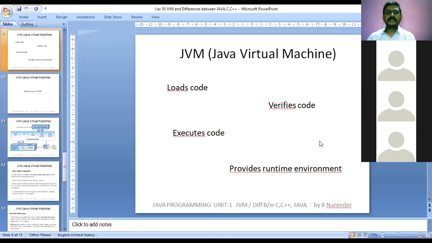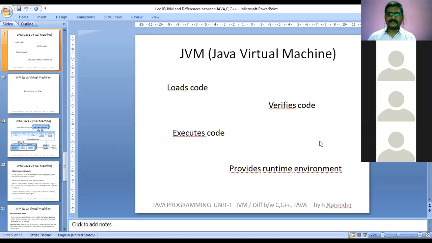So it will load the code, verify the code, execute the code, and provide the runtime environment. It will run the code: loads the code, verifies the code, executes the code, and provides us a running environment for that program. So what is this code here?